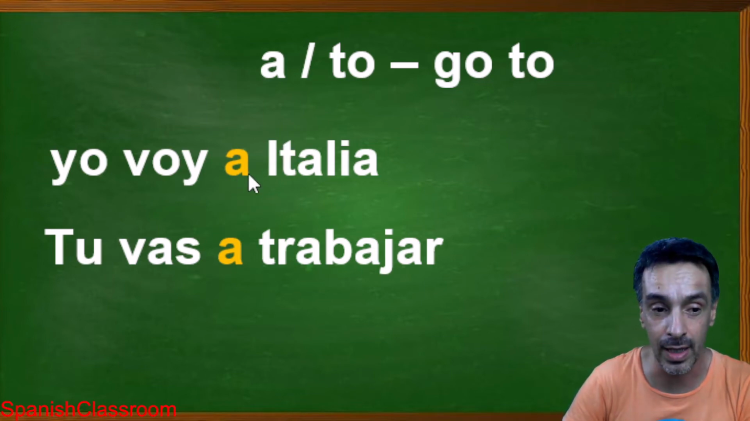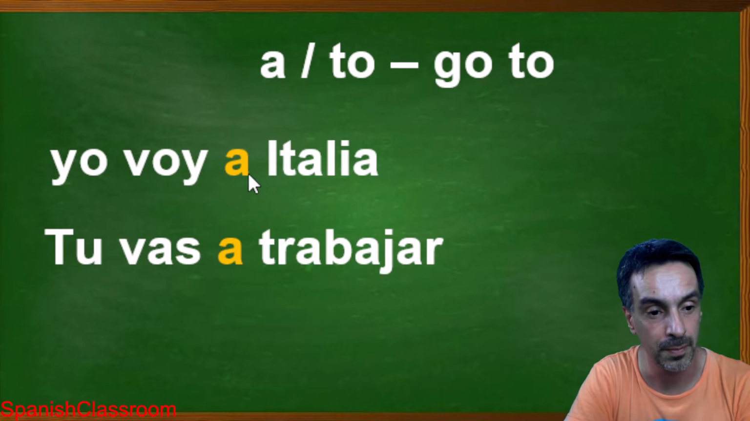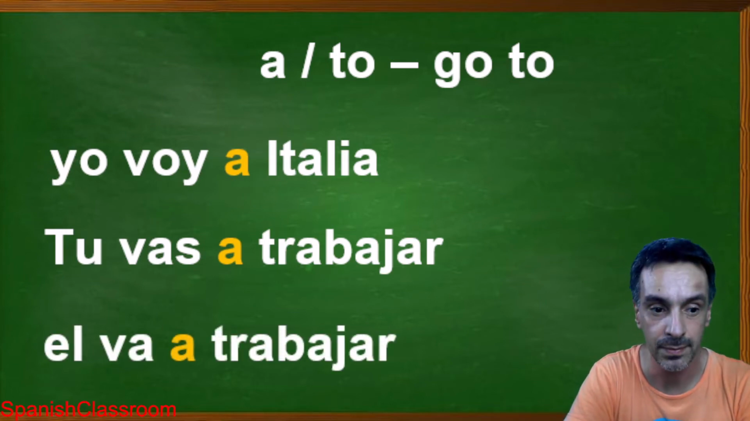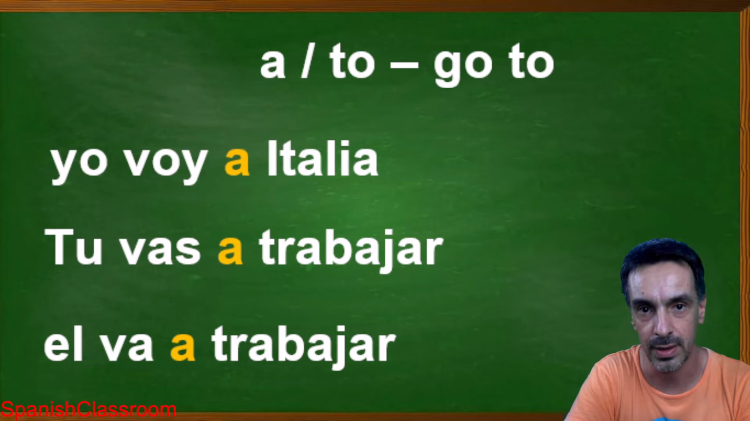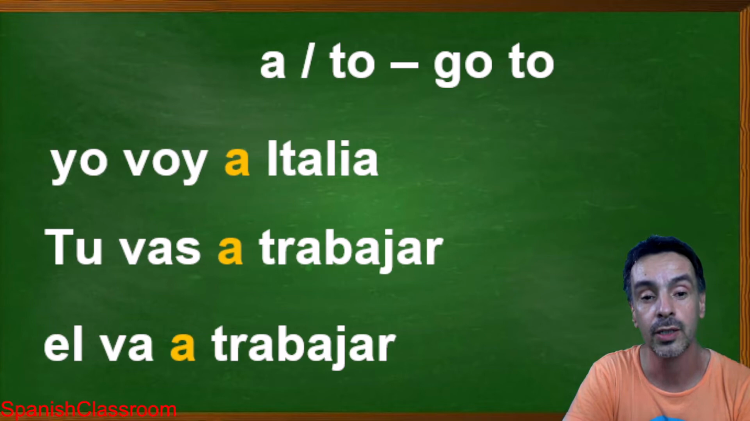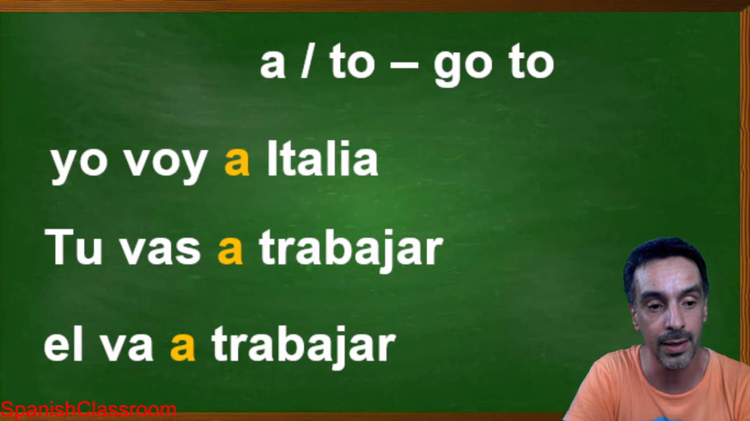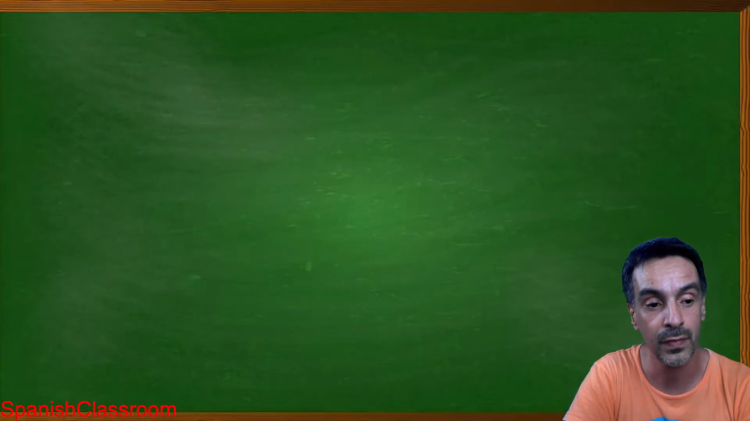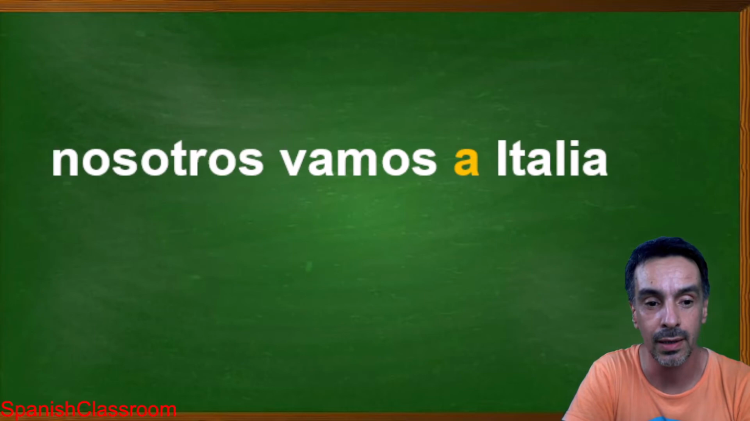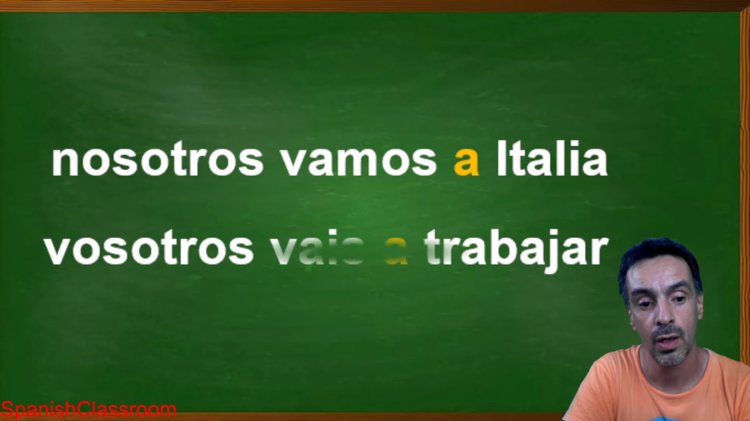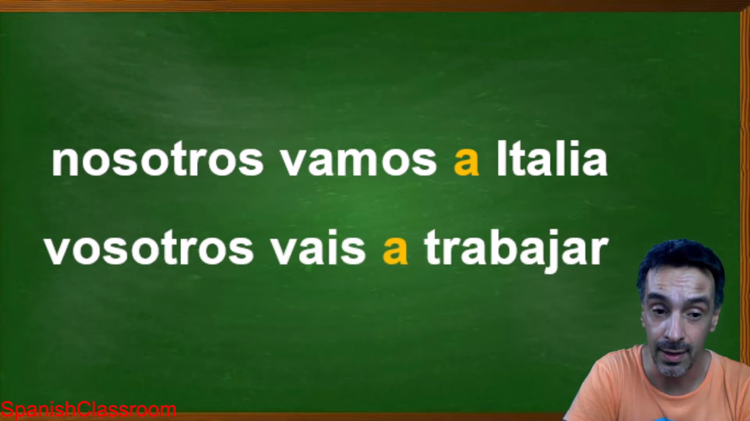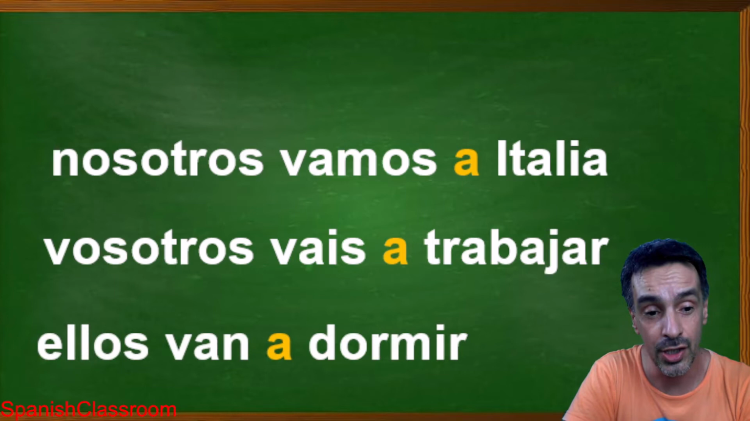Tú vas a trabajar. You go to work. Él o ella va a trabajar. Again, the verb go is conjugated, but we use the preposition a to indicate the place, Italia, trabajar, or the action to do. This one is singular. In plural, nosotros vamos a Italia. Vosotros vais a trabajar. Ellos van a dormir, right?